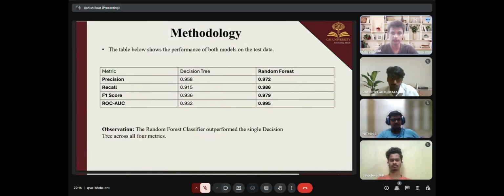Next, let's come to the methodology. Here, the table below compares both models based on the metrics above. As you can see, the random forest has overtaken the decision tree in all the criteria. So we can conclude that the random forest classifier clearly outperformed the single decision tree model in every metric. This means it was more accurate, caught more true positives, and distinguished classes better. And the further topic will be explained by my teammate Nitin.